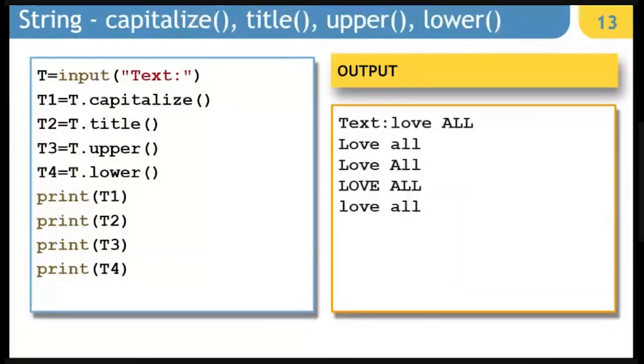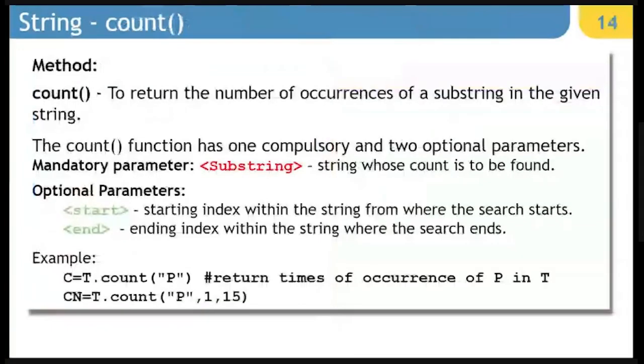Next, we have to look at capitalize, title, upper and lower. When we are saying capitalize, it is simply capitalizing the very first alphabet of the string, and the remaining will turn into small letters. When we say title, each word of the string will turn into capital and the remaining will be in small. When I am saying upper and lower, all of you know that all the alphabets will turn into capital letters in case of upper, and all alphabets will turn into lowercase letters in case it is lower.